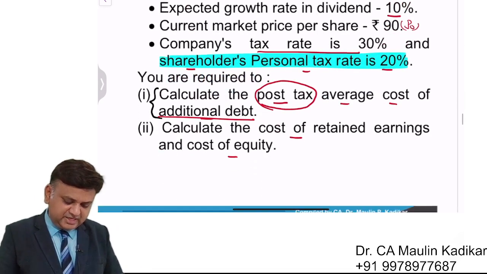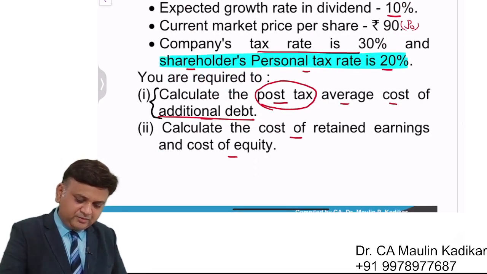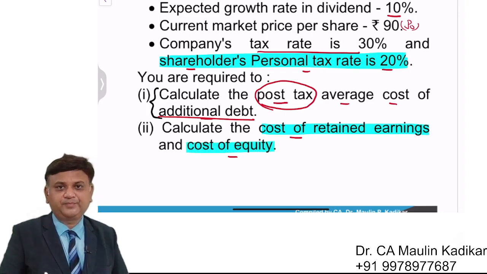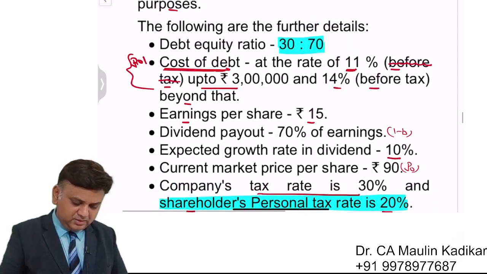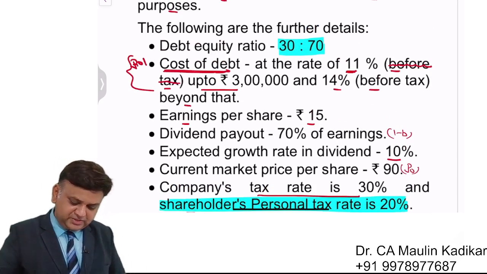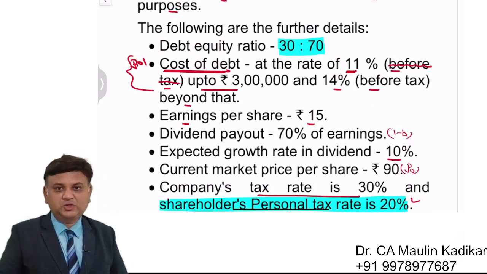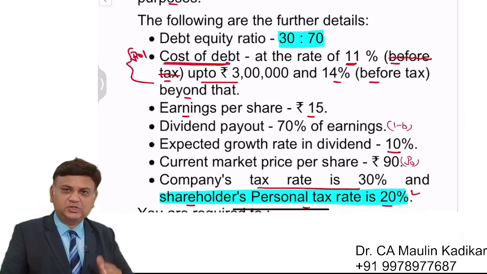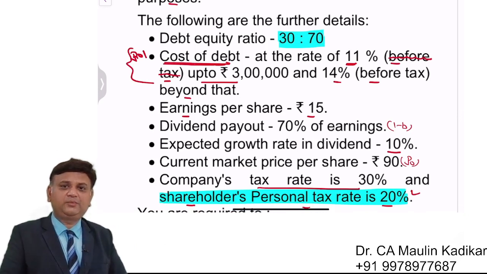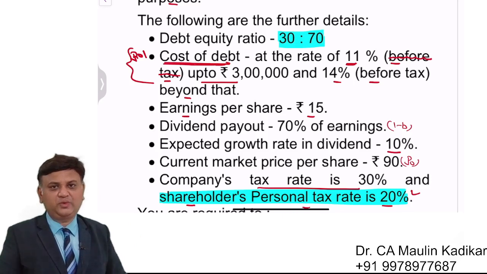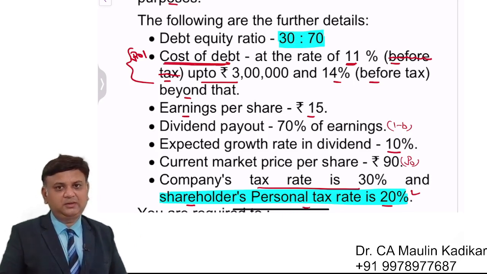Now, the second part of the question. Calculate the cost of retained earning, and so you are required to calculate the cost of equity. Dear students, in this question we have been provided with the shareholders' percent tax rate. Of course, first of all we are required to calculate the cost of equity, and then we are required to compute the cost of retained earning. That is the sequence in which we have to do the answer. That is the first thing.